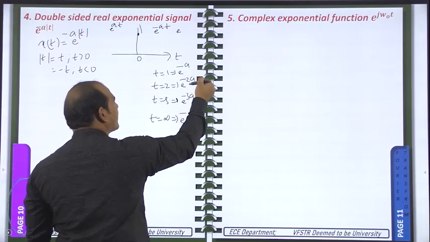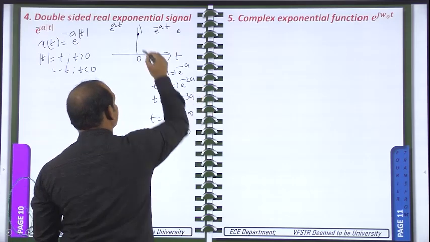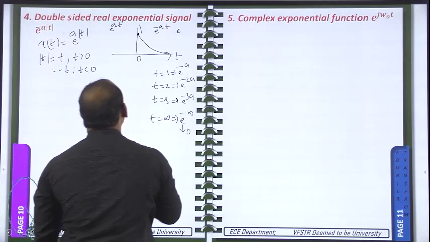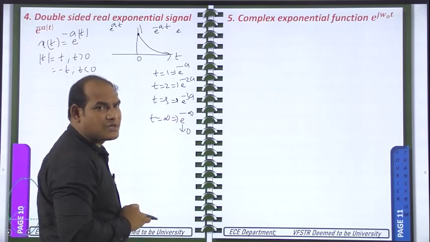So e power minus 2a is less than e power minus a, and e power minus 3a is less than e power minus 2a. That means you will get the signal like this. And on the left side, we should take negative values of t only. We should not take positive values of t.